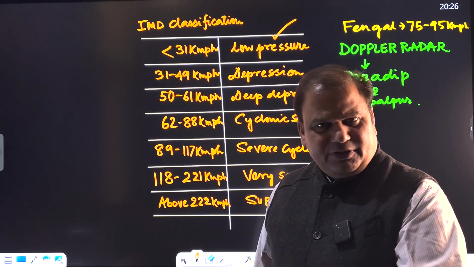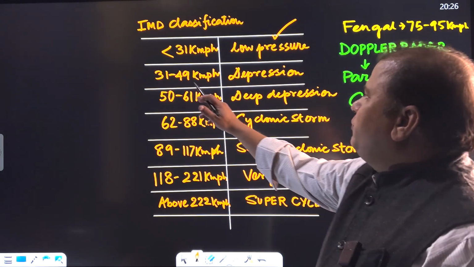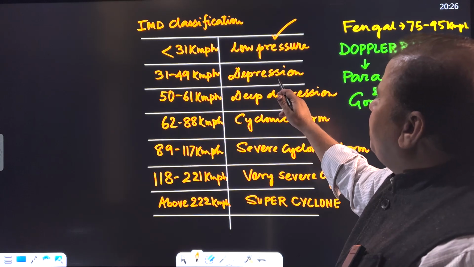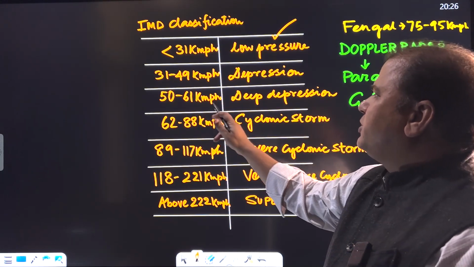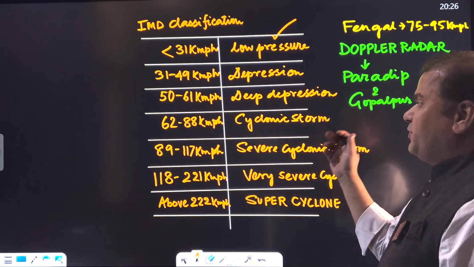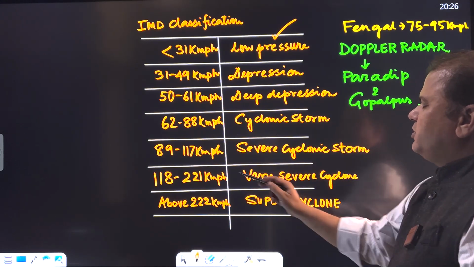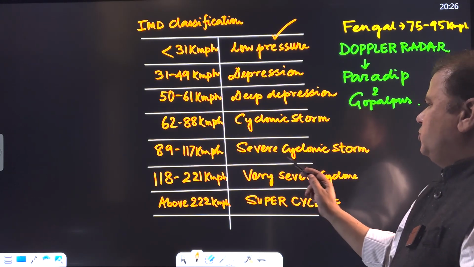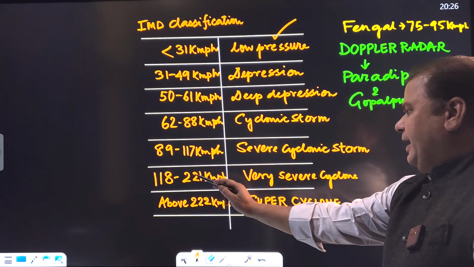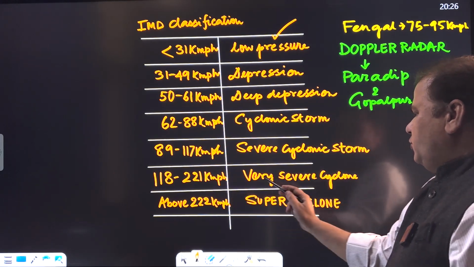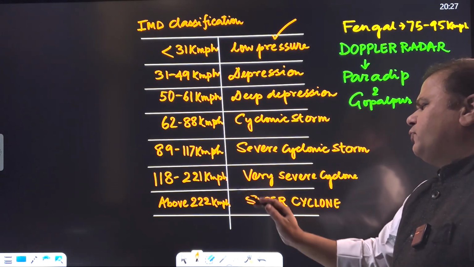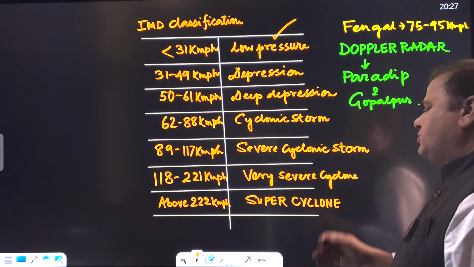It is based on the wind speed. 31 to 49 kilometers per hour, it's depression. 50 to 61 kilometers per hour, it's deep depression. 62 to 88 kilometers per hour, cyclonic storm. 89 to 117, severe cyclonic storm. And 118 to 221, very severe cyclone. Above 222 kilometers per hour, super cyclone.